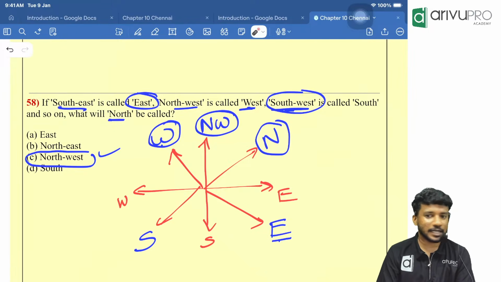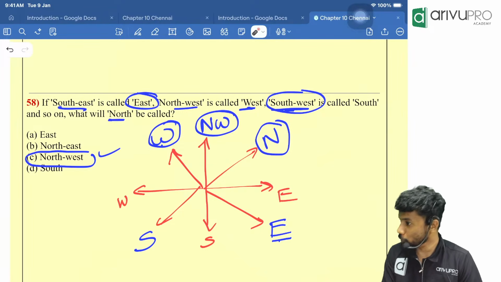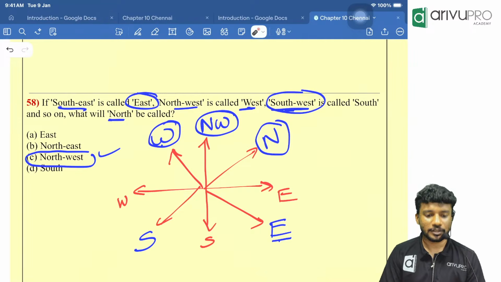Pakka. So it's a very good question. High chance of repetition in the future. If you are lucky, you will get it. If you are not lucky also, sometimes you will get it. Okay. Based on your knowledge.